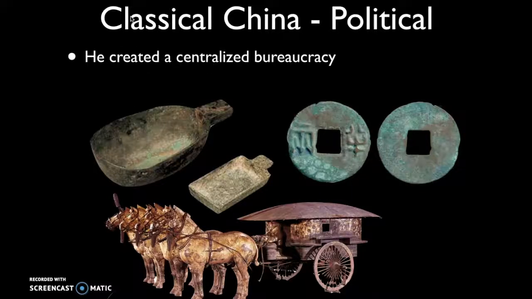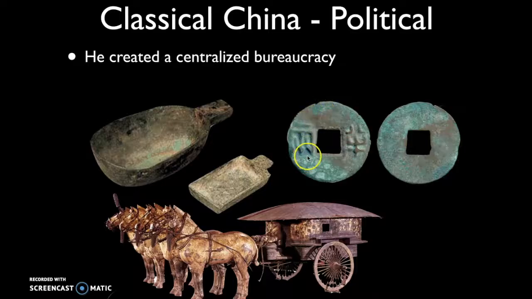Another way in which Qin Shi Huang unified China was he established central bureaucracy, a very common technique utilized in almost every major empire for creating systems of government to make government more effective and efficient. For example, he created a standardized system of measures and weights. Here you can see a measuring cup.